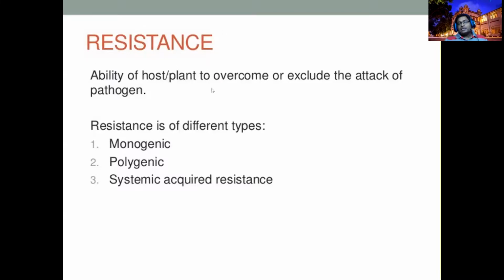In the plant, in genetics, we are taking the gene of the plant. Certain genes present in the plant can act as a governing factor of the resistance.